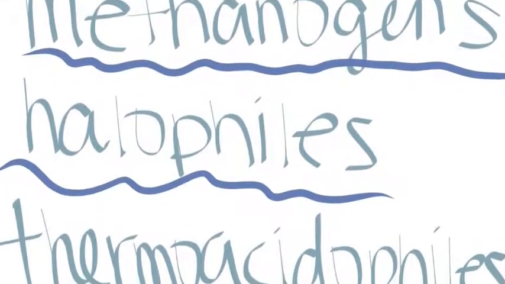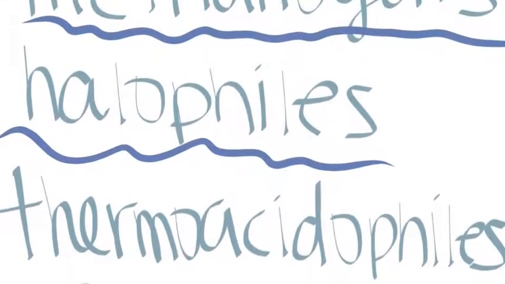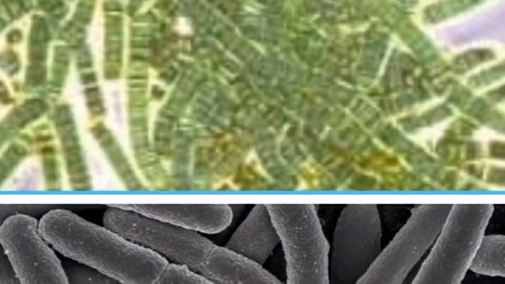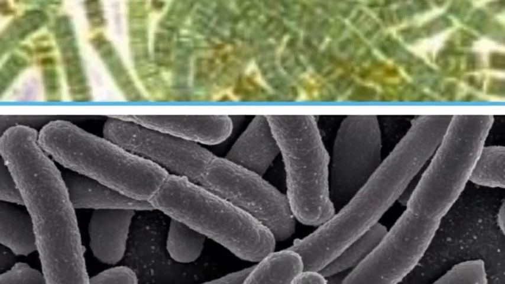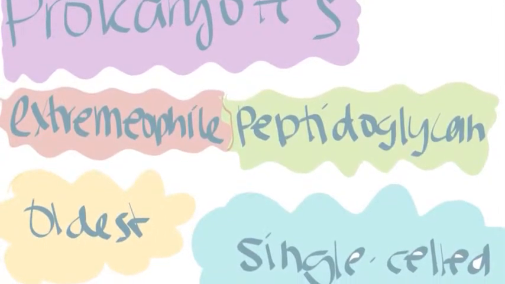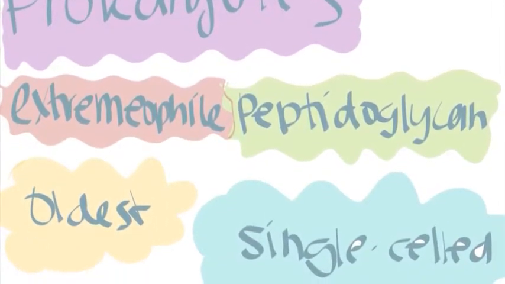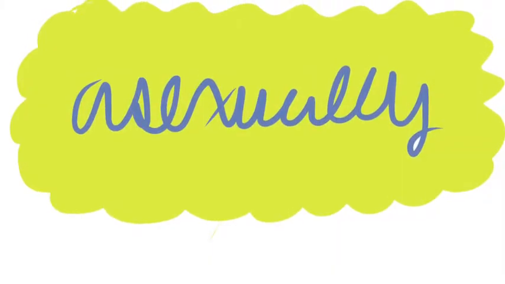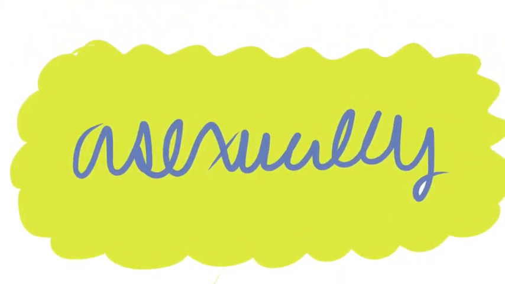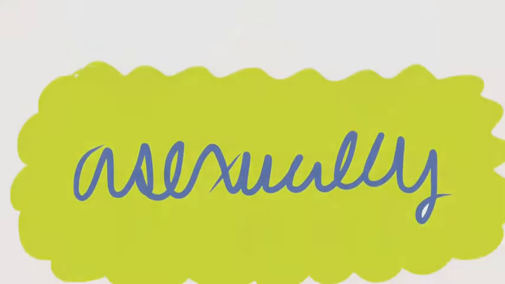Archaebacteria has three parts, which are methanogens, thermoacidophiles, and halophiles. Archaebacteria are both autotrophs and heterotrophs. They have basic characteristics such as they are prokaryotes, single-celled, have no peptidoglycan in their walls, and are the oldest forms of life. Archaebacteria reproduce asexually and help plants in an environment in which, for example, methanogens help get energy from cellulose, which is important.